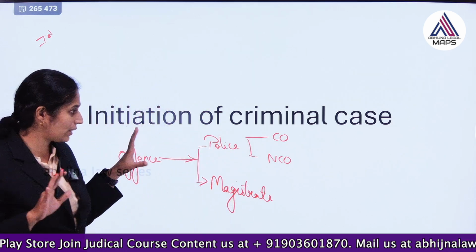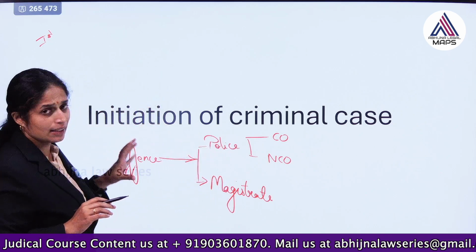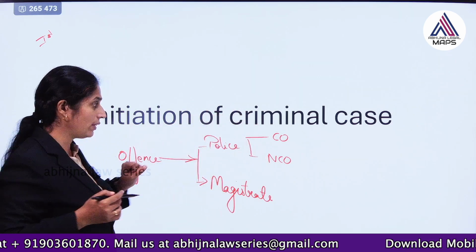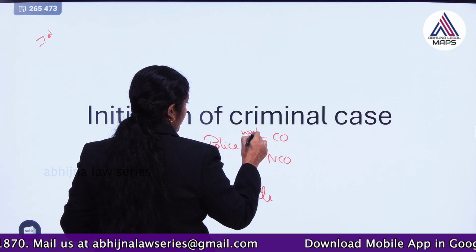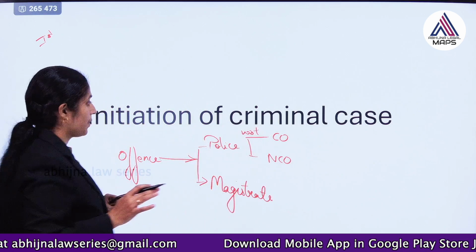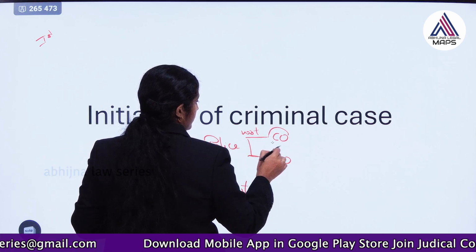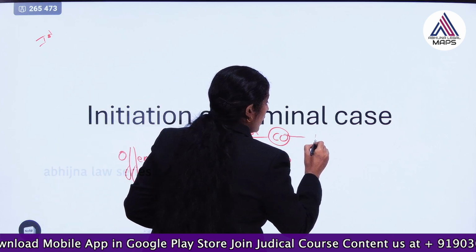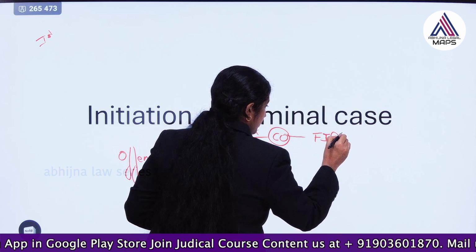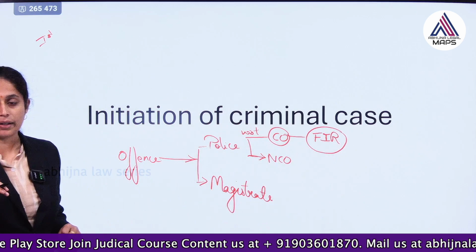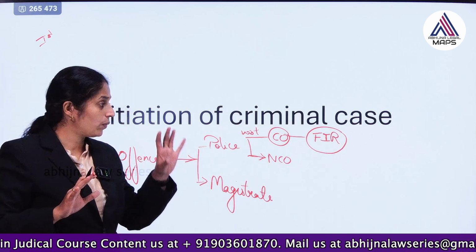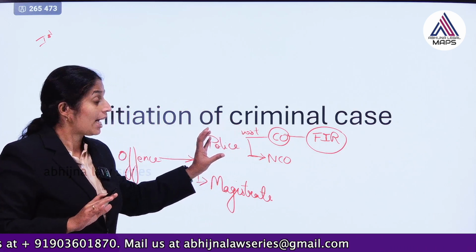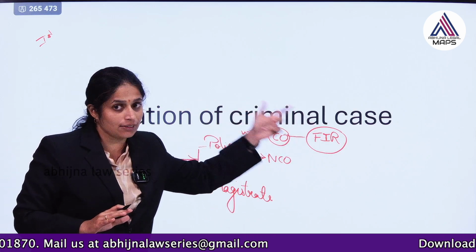When the information with respect to a cognizable offence has been given to the police, that is said to be FIR. FIR is the first information report.